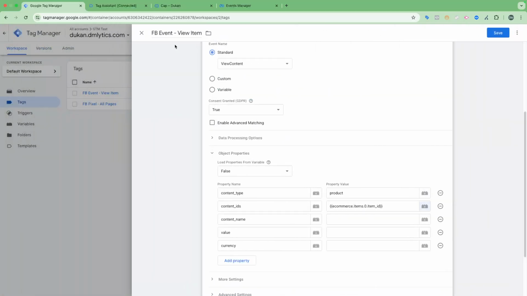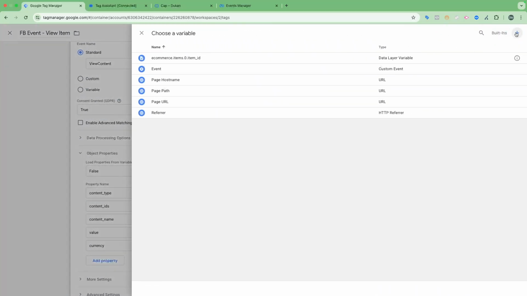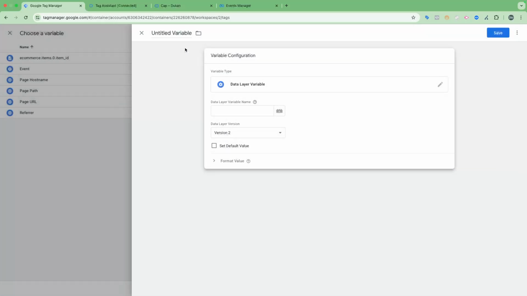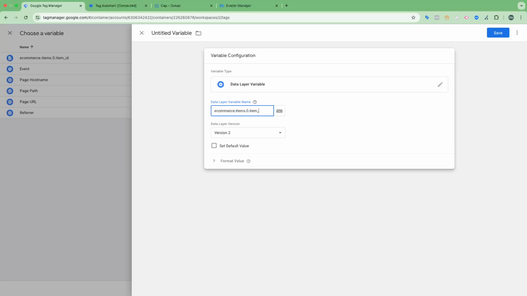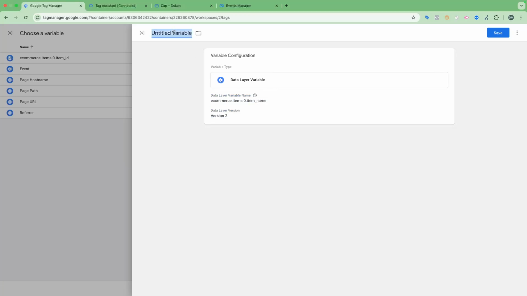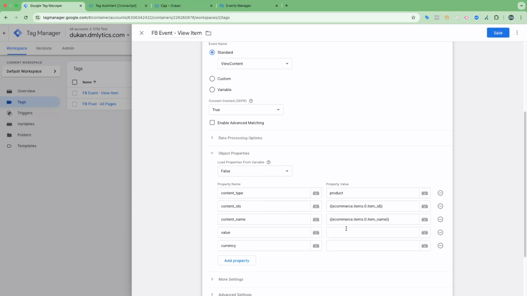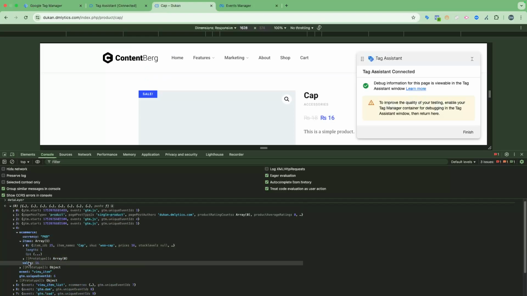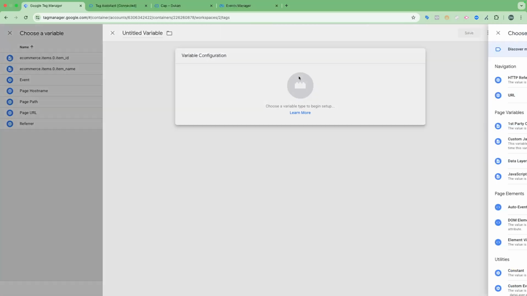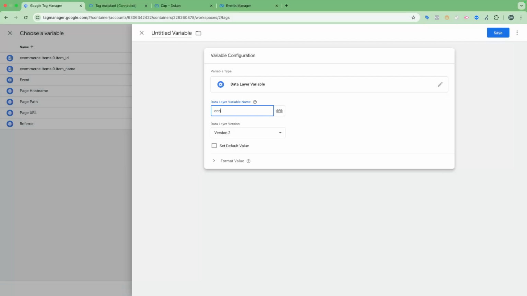I will put the same name here, and for the content name I will do the same thing. Create a new data layer variable, and this is the item name. Here our path is the same, it's just item name. And then we have value. I will create a new variable again for the value. As you can see, this value is ecommerce.value. So I will create a new data layer variable, and the value will be ecommerce.value.